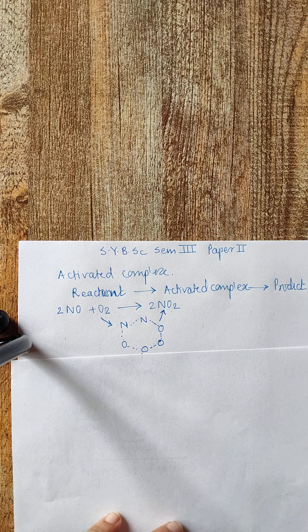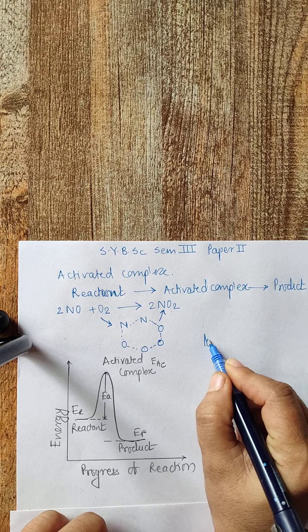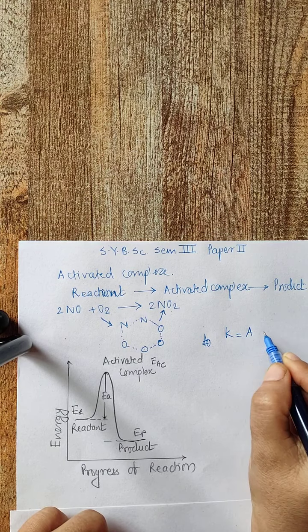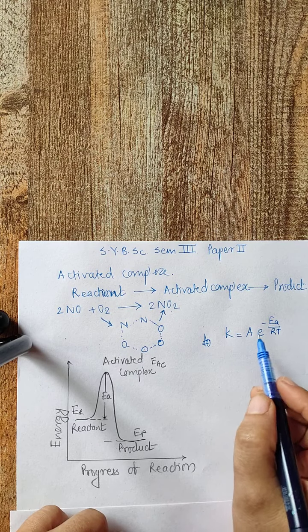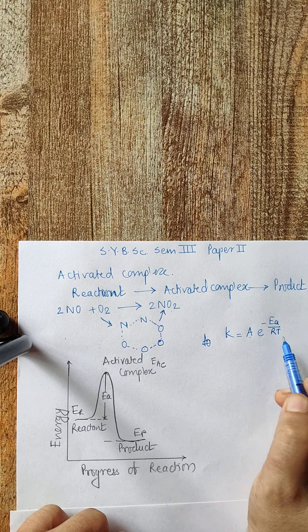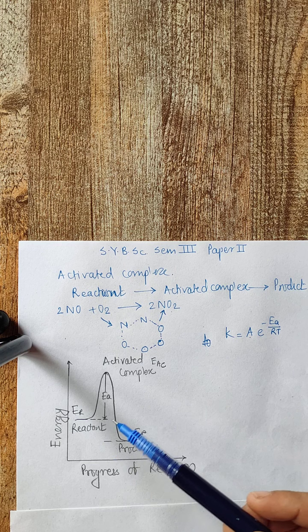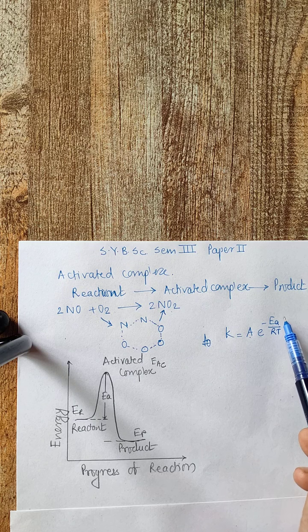Okay. As we know, the Arrhenius equation is given as k = A e^(-EA/RT). Here k is the rate constant, A is the frequency factor, EA is the energy of activation, R is the gas constant, and T is the temperature. At high temperature, the value of e^(-EA/RT) is large, and hence the rate constant is large.